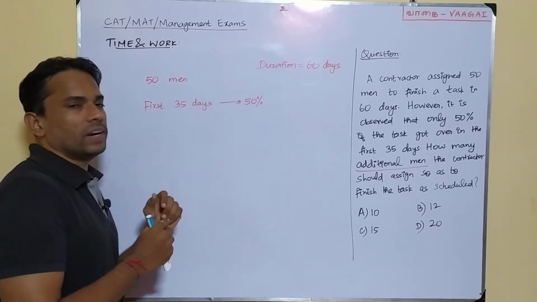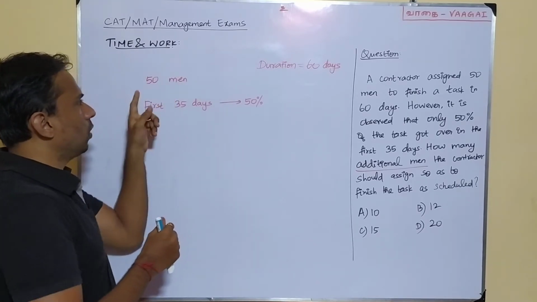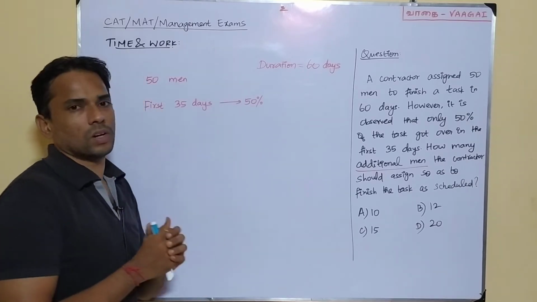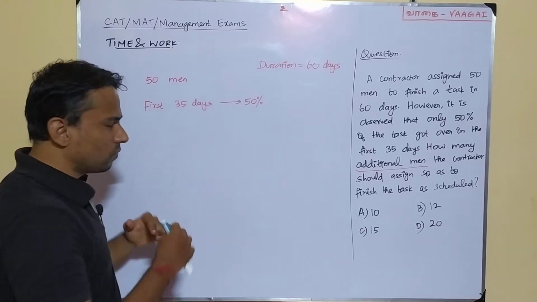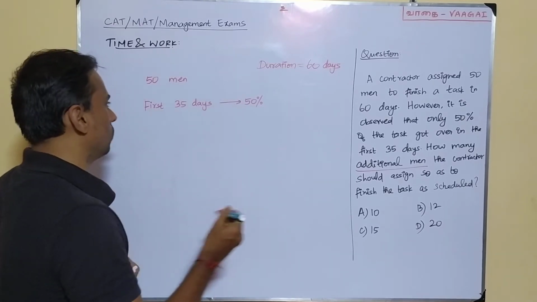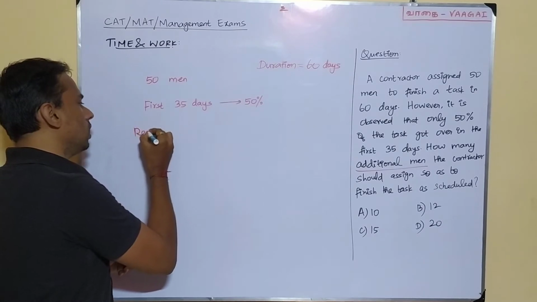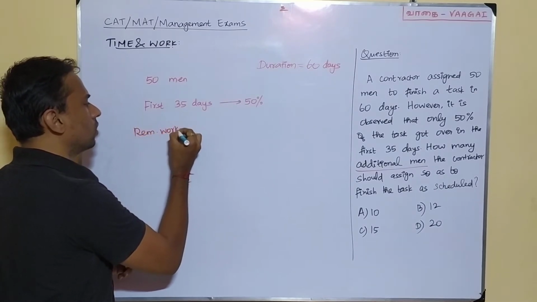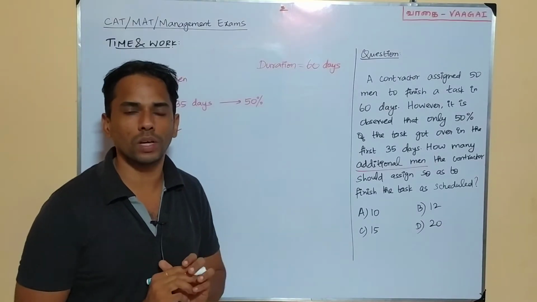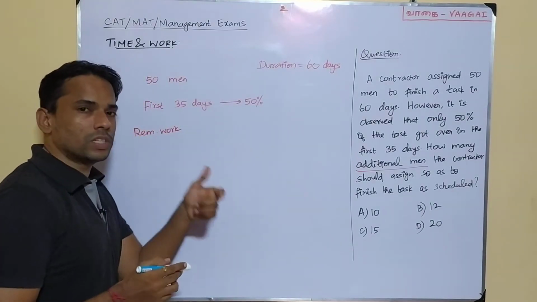So in the first 35 days, 50 men are completing 50% of the work. That means it is very clear that they will take another 35 days to finish the remaining part of the work. So let's now see the remaining part of the work. The remaining work is going to be another 50% only, and we'll compare the men and days.